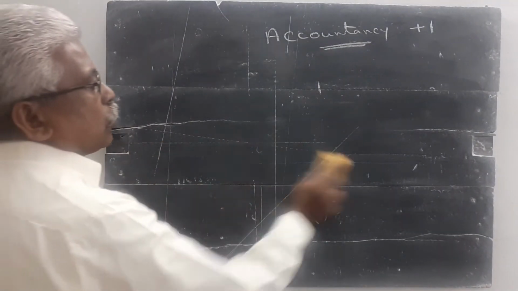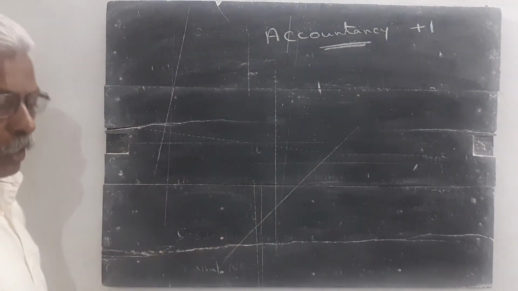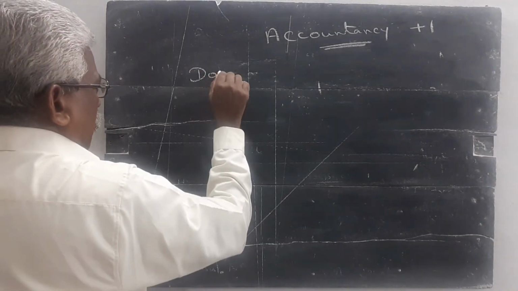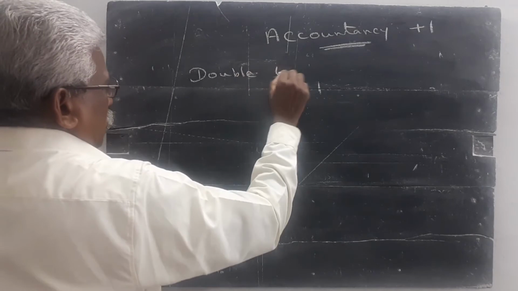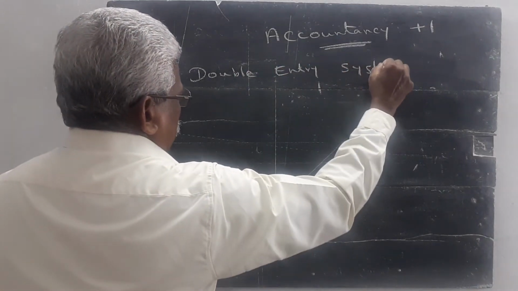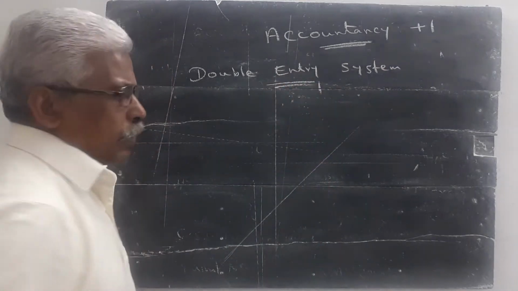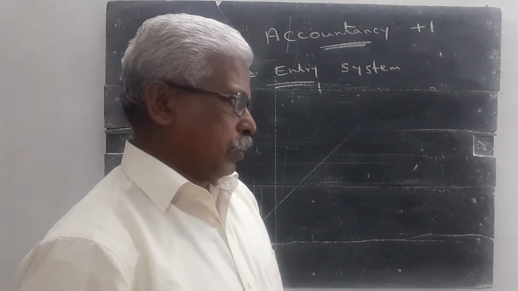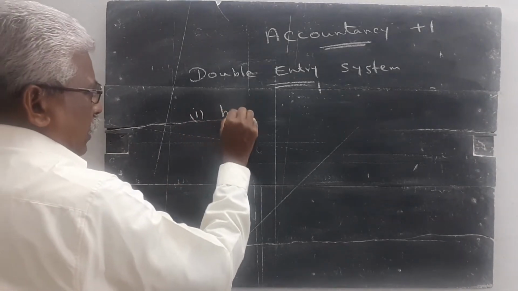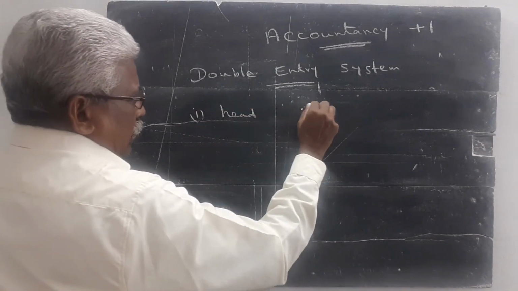Before studying the rules of accounting, we have to study the meaning of double entry system. For example, when we take a coin, one coin contains two sides. One is head and another side is tail.